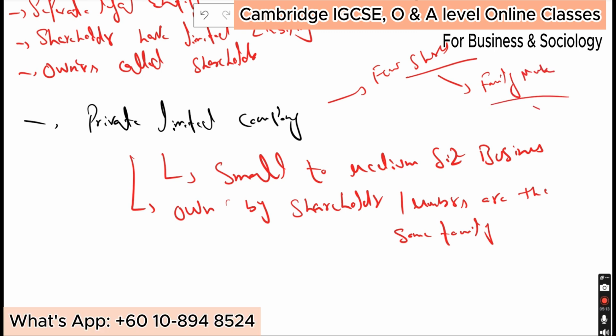Let's say you can only sell to your cousins, your aunts, your uncles. That becomes very limited, associated with a particular kind of family. We normally say families have their own businesses, family businesses. Whenever you hear such terms, these companies become private limited companies. You can say the top management or the owners are from the same family.